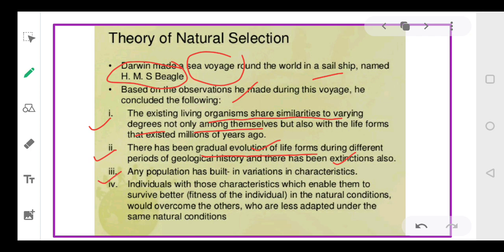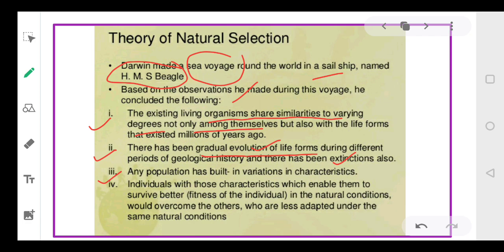Any population has built-in variations in characteristics. So there is no population which does not exhibit variations. Even अगर हम एक population की बात करते हैं, तो उस population में भी dissimilarities हैं, variations हैं. चलिए मैं आपके लिए example ले लेती हूँ. Suppose I talk about the eye color in human beings. Human beings is a population, isn't it?